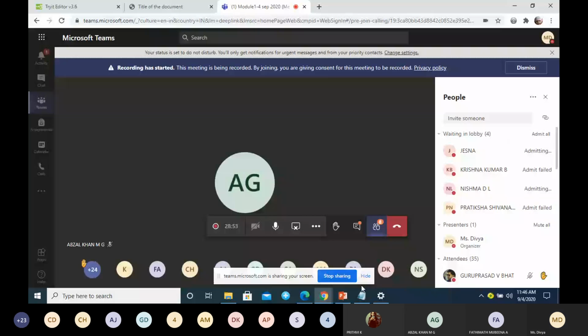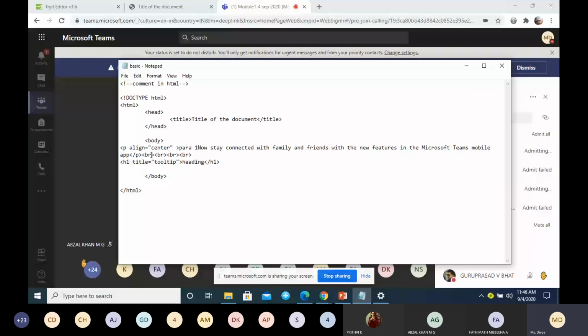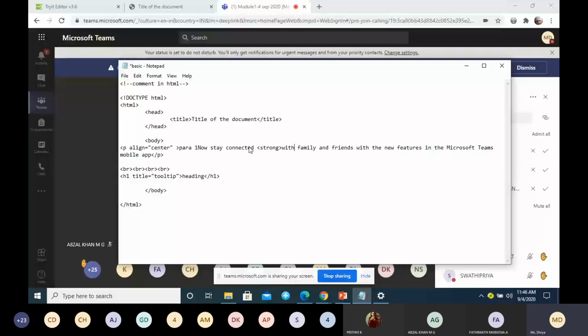Paragraph, and inside the paragraph I'm using one more tag, that is strong.